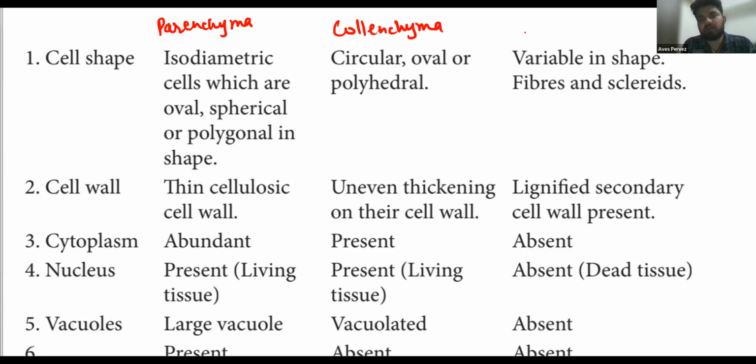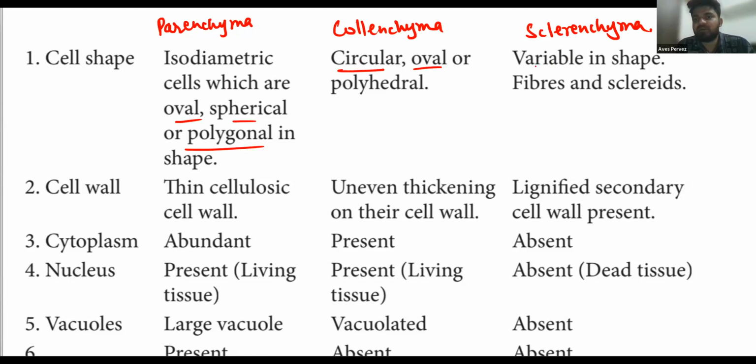They are isodiametric, which means they have the same diameter on all sides. Isodiametrical cells may be oval, spherical, or polygonal in shape. Like the polygons, they have the same distance across, so they are also isodiametrical. So parenchyma cells are oval, spherical, and polygonal in shape, while the collenchyma are circular and oval in shape.